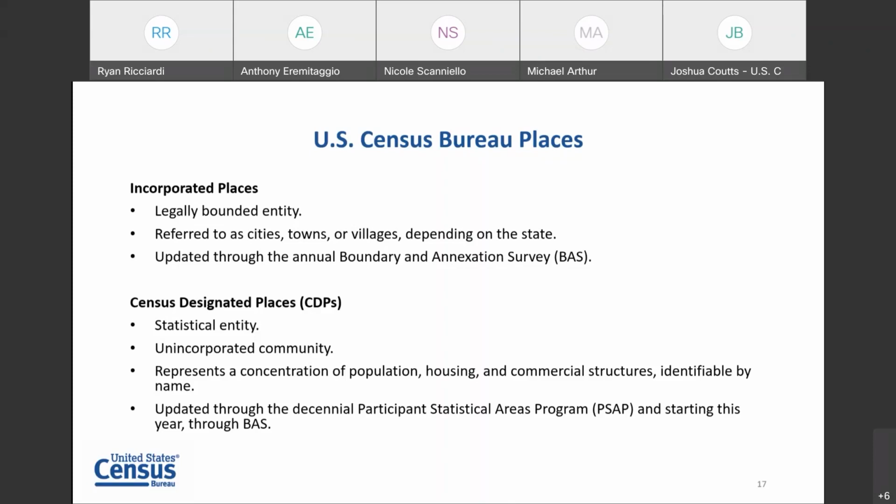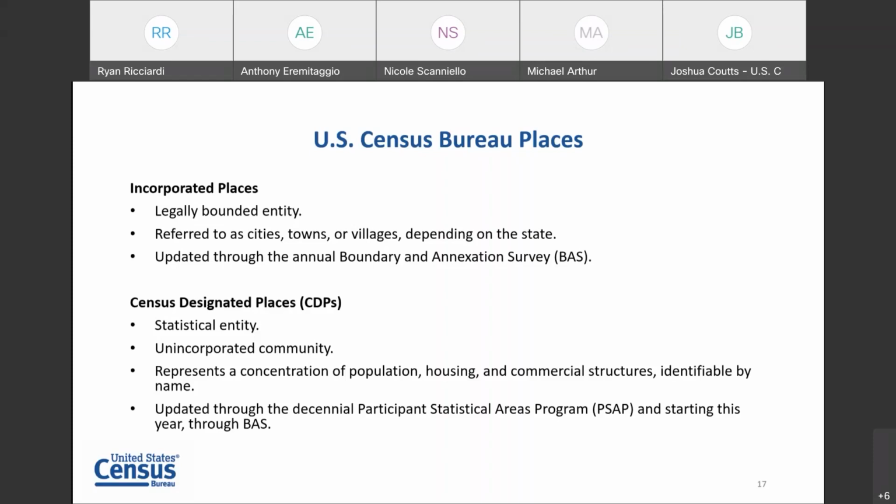So that's where we reach out to these localities, to these cities, these incorporated places, and request any potential updates that may have happened in the previous year: annexations, de-annexations, name changes, merges with a neighboring city, and the state, county, or local city officials can report in any of these changes to us. We'll get that updated, and you'll see those in updated ACS data as that's available.